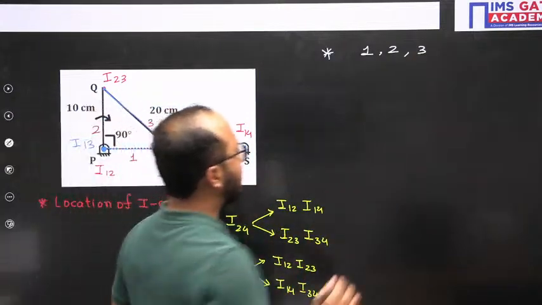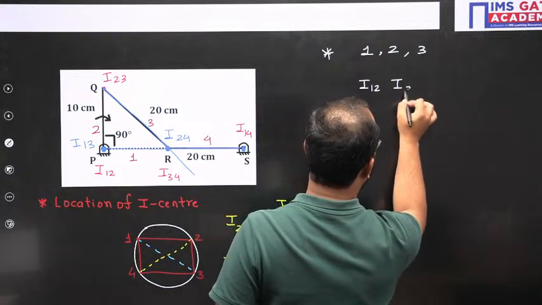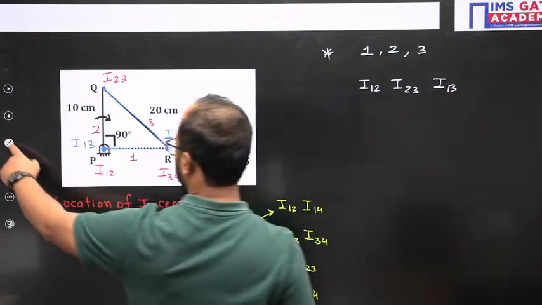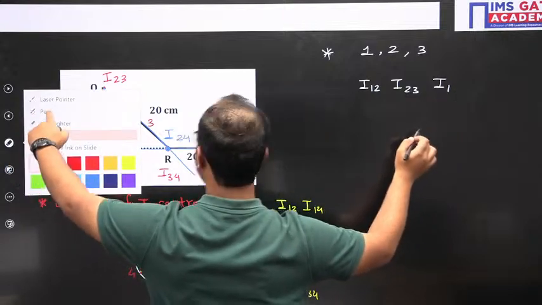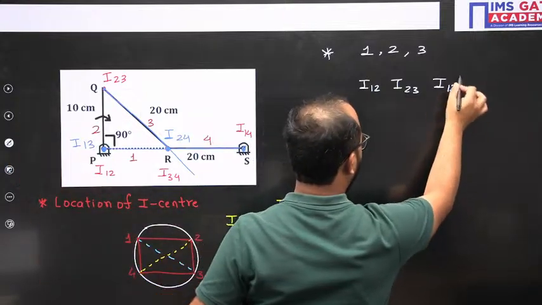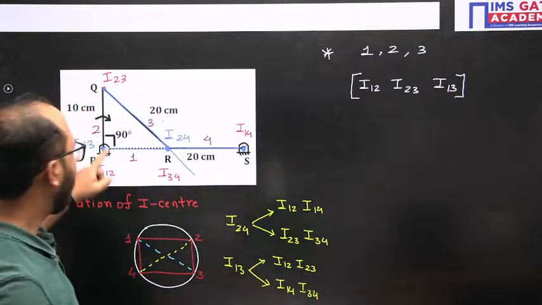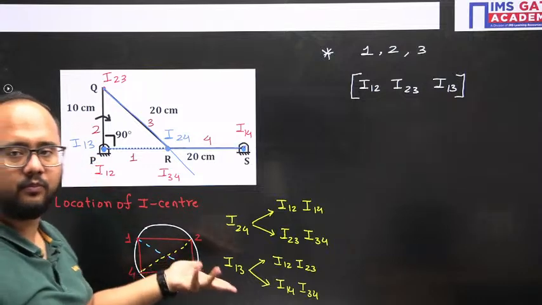So their I centers are I12, I23 and I13. All the I centers will be in a straight line. Now see, 1, 2, 2, 3 and 1, 3. 1, 3 and 1, 2 are in the same location.